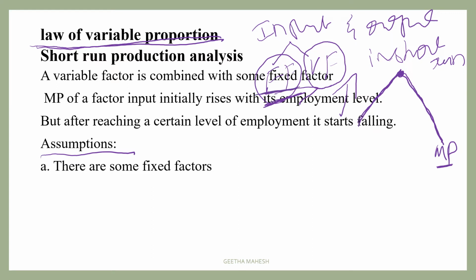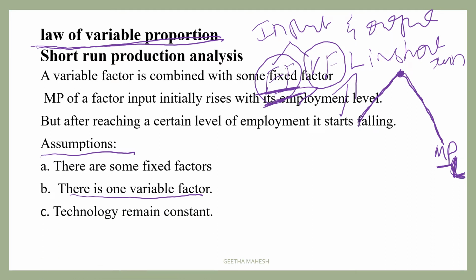As it is a short run production analysis, there are some fixed factors and there is one variable factor. So there will be some variable factors, but here we are assuming one variable factor, and that variable factor will be a labor. So the marginal productivity of labor will be explained under law of variable proportion.